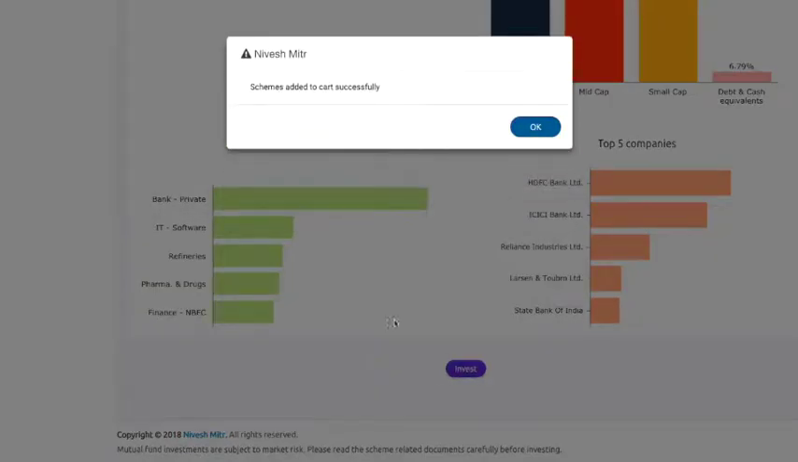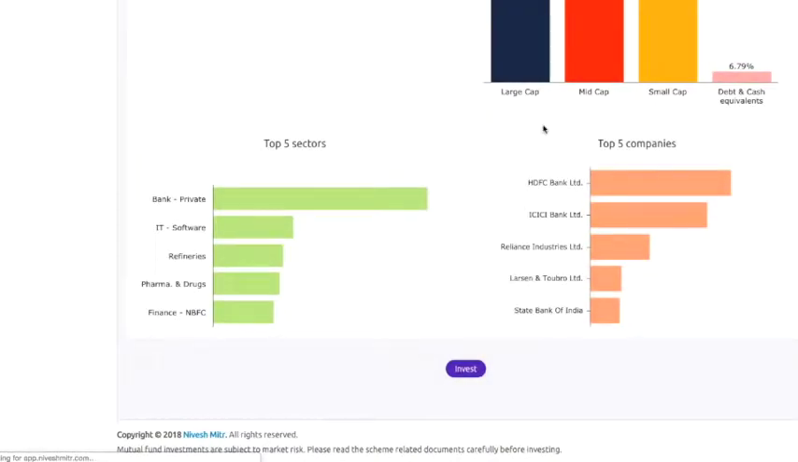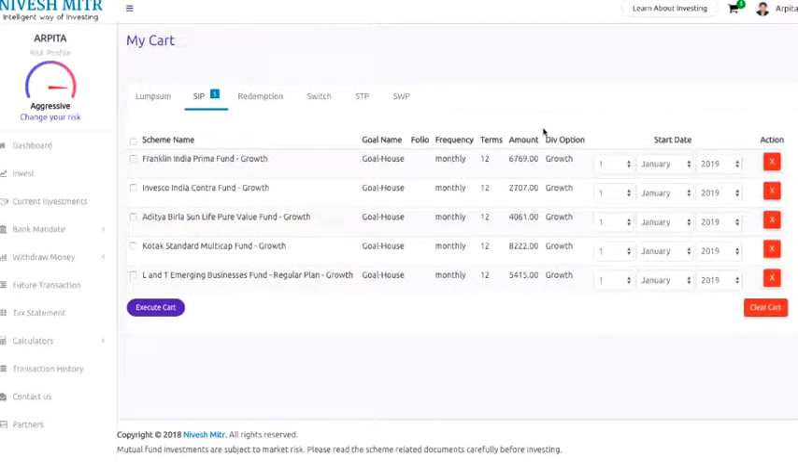You can click on invest. It adds the scheme to my cart. Schemes added to cart successfully. If I click on OK, it takes me to the cart directly. The SIP cart opens. Now it prompts me to select the start date. The start date needs to be at least 30 days away from the current date. This is a mandate required by a payment gateway.